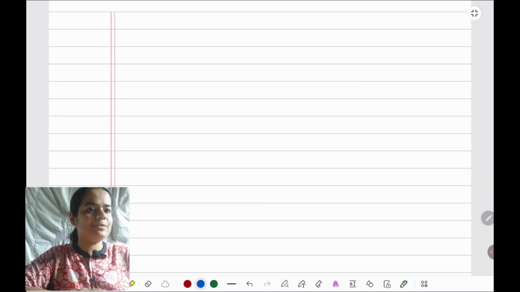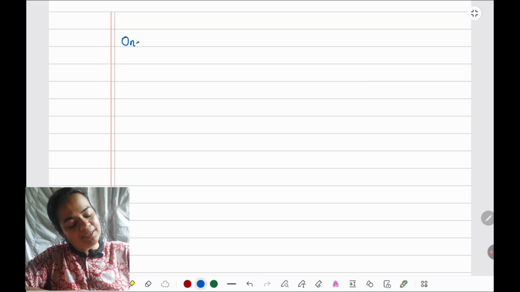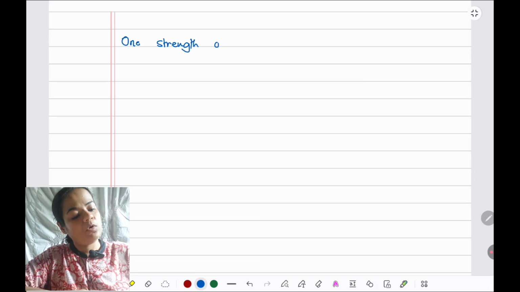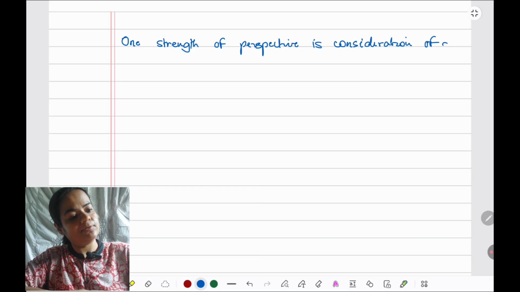First, we think about what is the point that we are making. What strength or weakness are we going to discuss in the paragraph? Of course, in relation to the concept, let us point out to the examiner. One strength, I've taken strength first, of perspective is consideration of a participant perspective in this study.